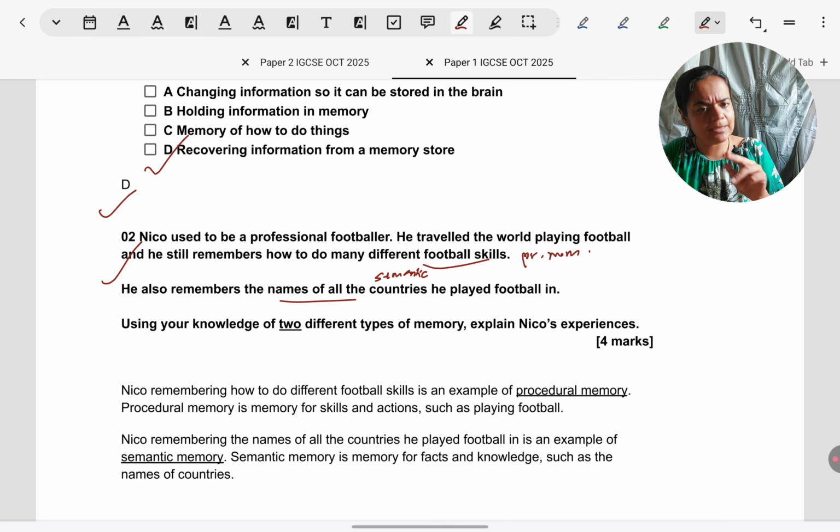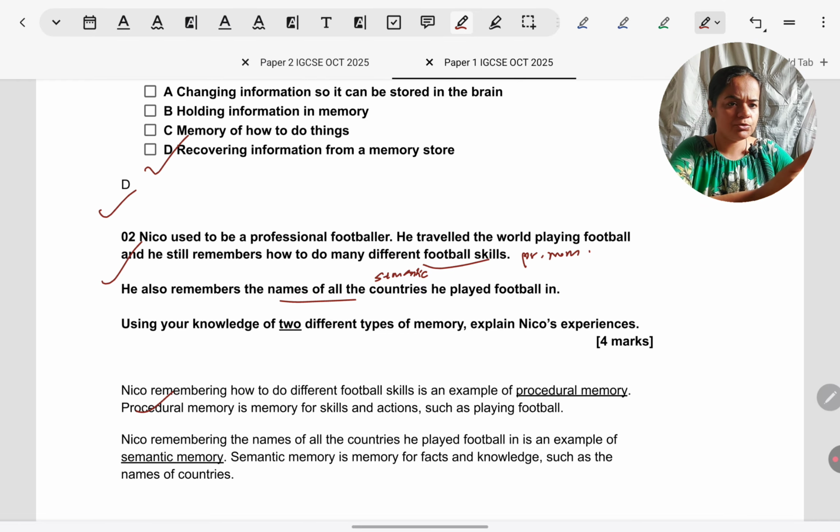Repeat, again identify one memory which he's using, give an example from his situation. So you'll end up with a total of 4 points, name, link, and you'll get 4 marks. Taking a quick look at the model answer, that is exactly what is done here.